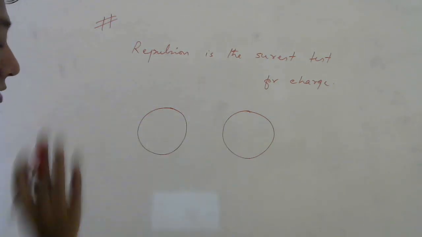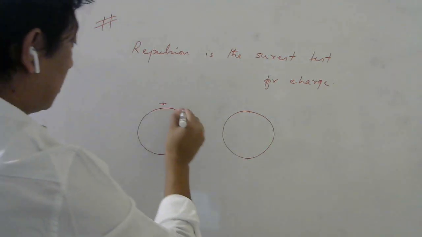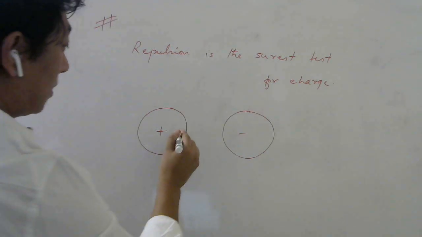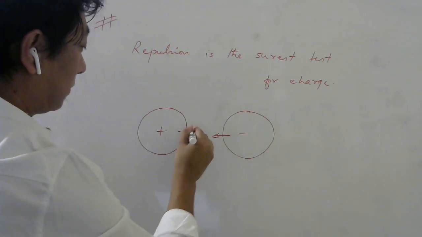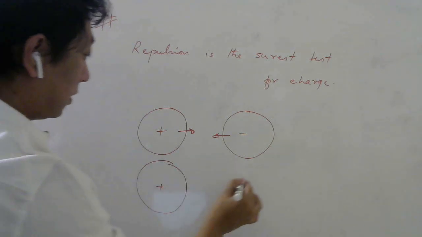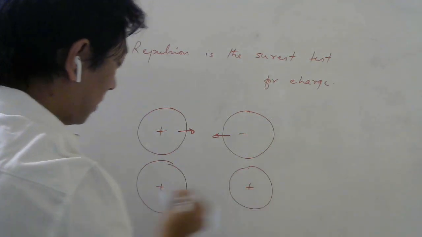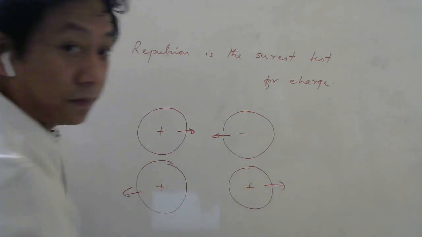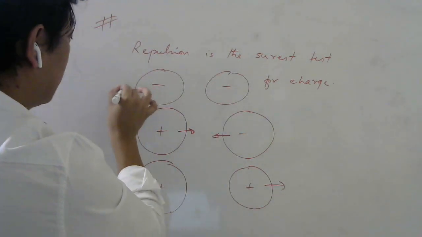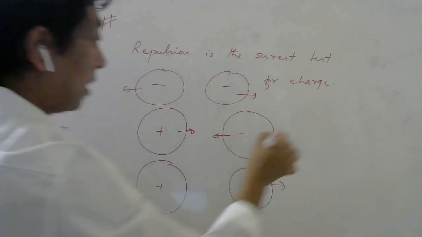They have atoms inside, and let's say this is positive and this is negative. So what will happen? Attraction. Now if I have positive, positive, what will happen? Repulsion. If I have negative, negative, what will happen? Repulsion.